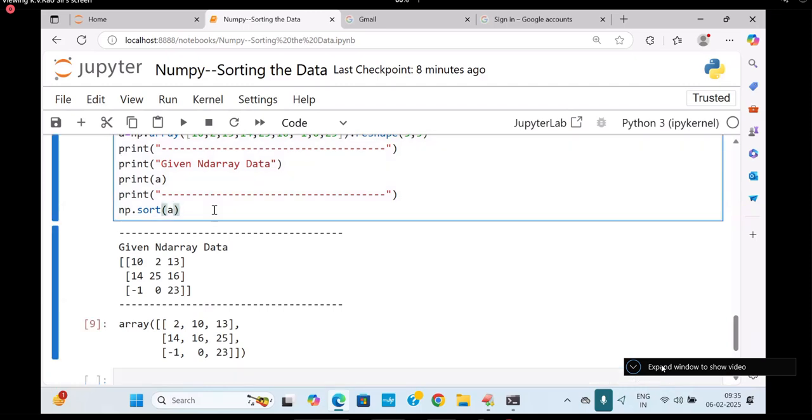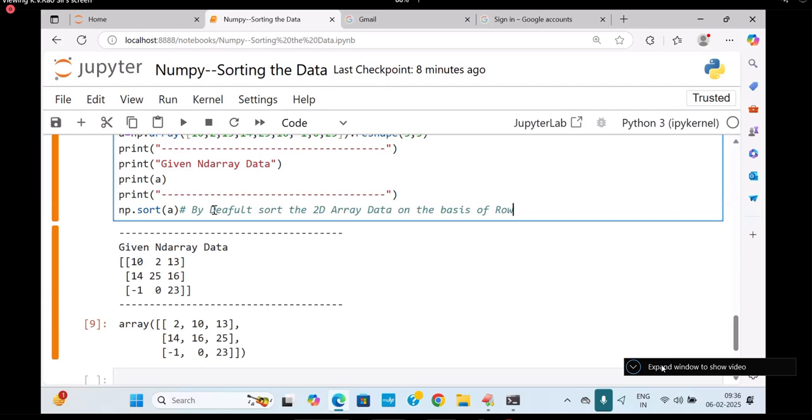So here I will write: by default sort the 2D array data on the basis of row.